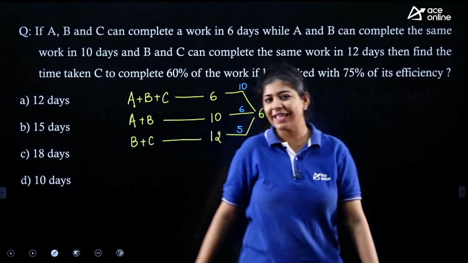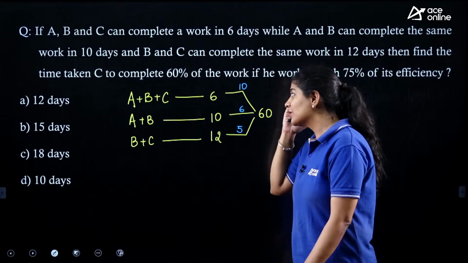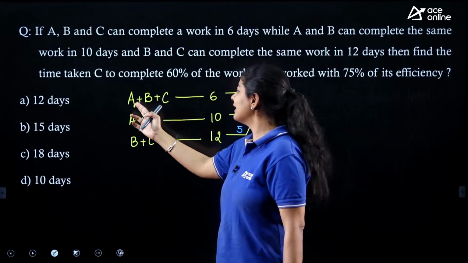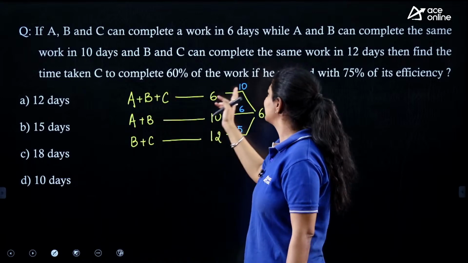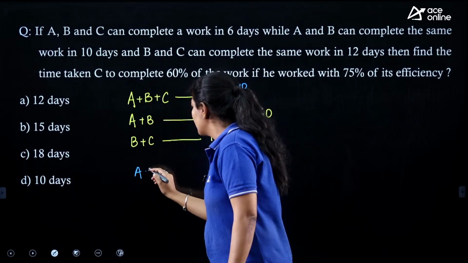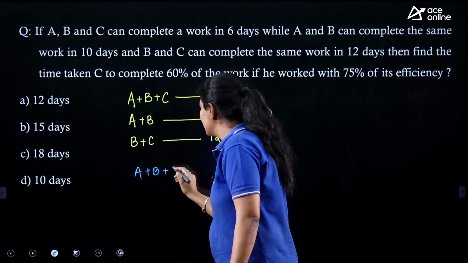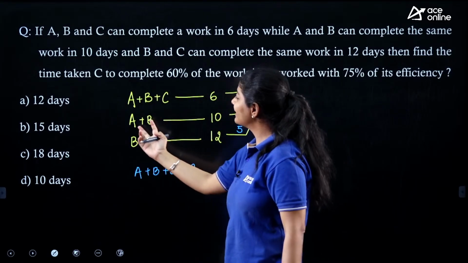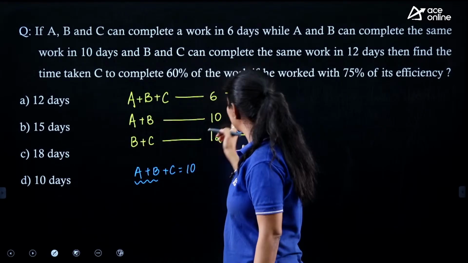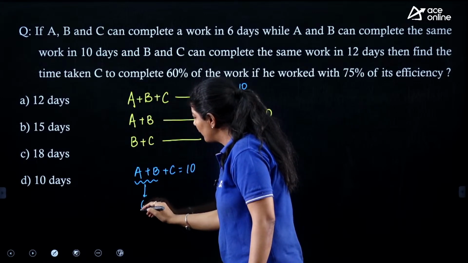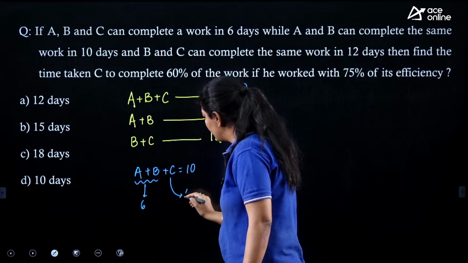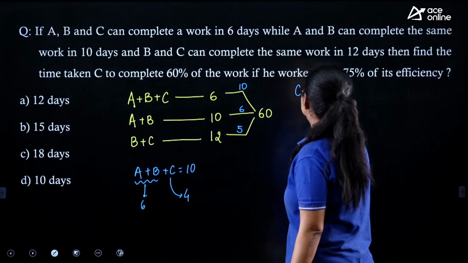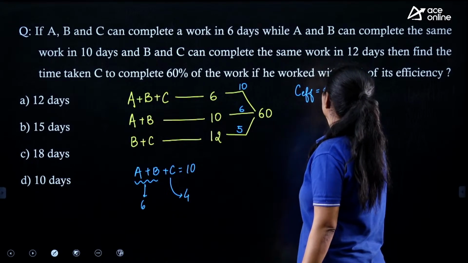So from this one, are we able to find out the individual efficiency? Yes, you can see that the value of A plus B plus C equals 10 in terms of efficiency, and here you can see that the value of A and B is 6. So what value should you put over here? 4. So we can say that the efficiency of C is nothing but 4.